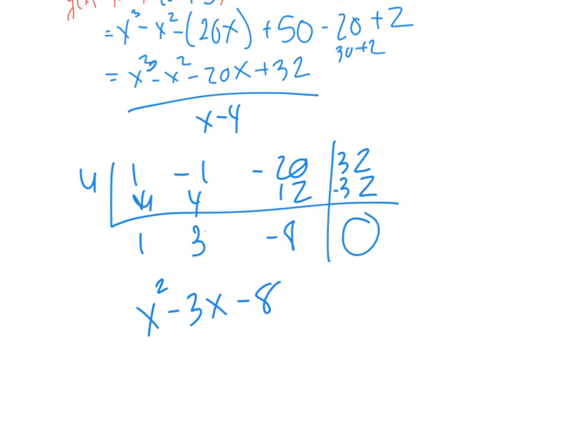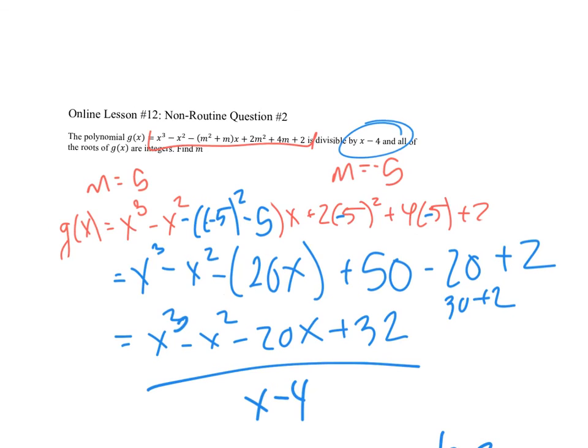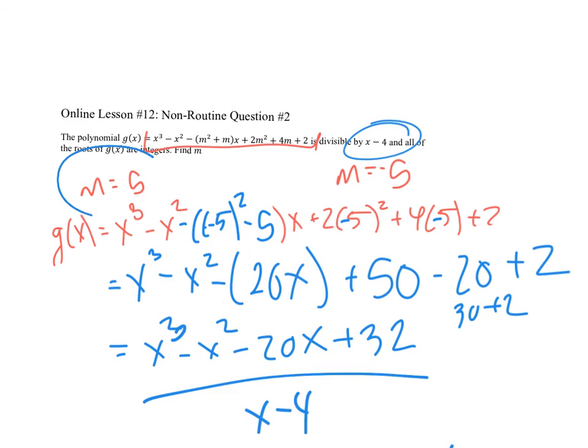So now the question is, can we get integers when we solve for this, right? When it's equal to 0 when we solve. So factors of negative 8 that add up to negative 3. There's 1 and 8, there's 2 and 4. There aren't any. So we'd have to use the quadratic formula, which means we're going to get irrational roots. So negative 5 does not work. So the answer for the question is m equals 5.